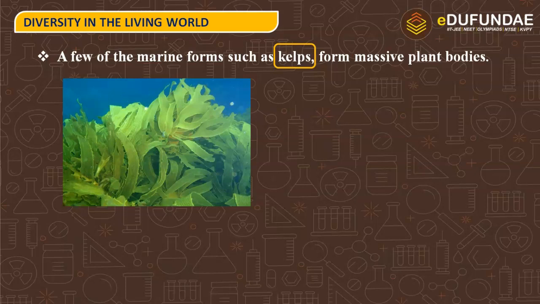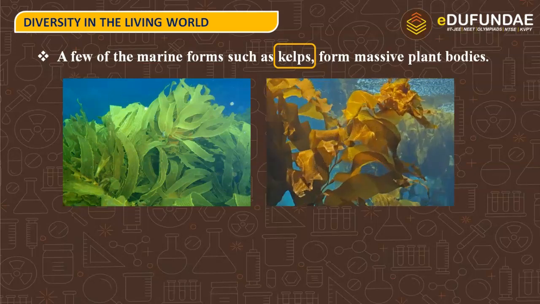It can be unicellular, means it can be as small as a unicellular organism and also as large as the kelps. The kelps form large massive structures and grow up to 10 meters tall. So here is another representation of kelps and they are marine.